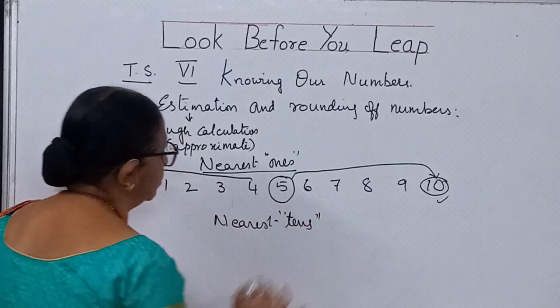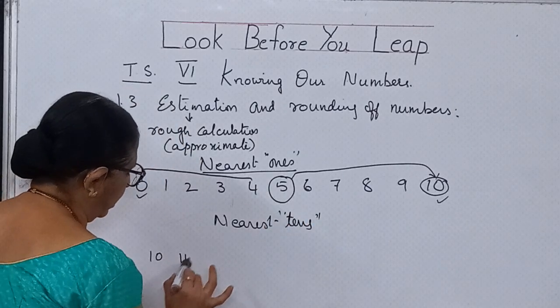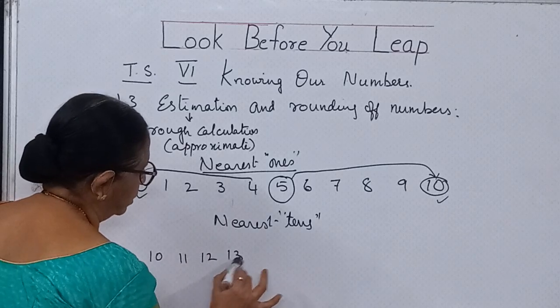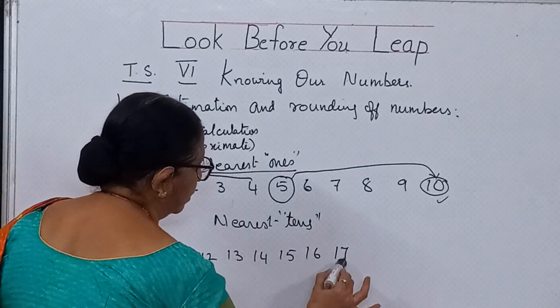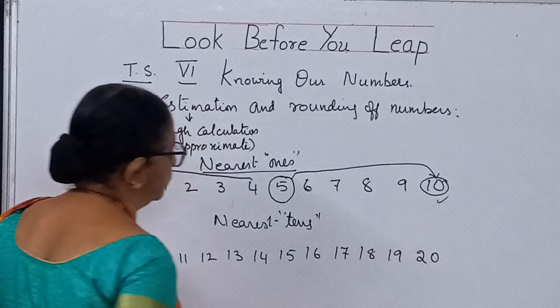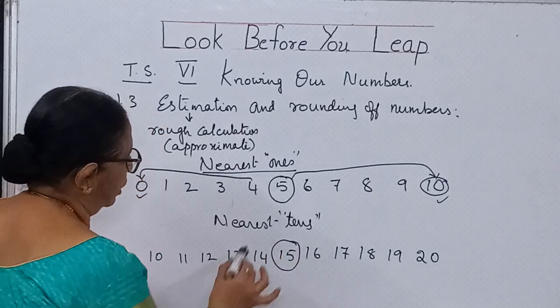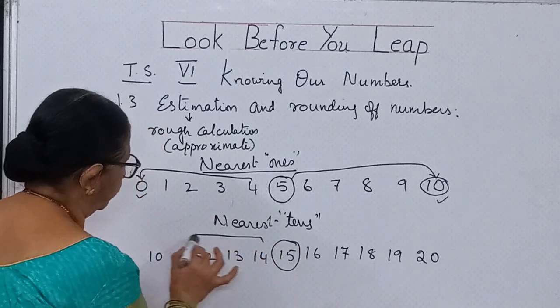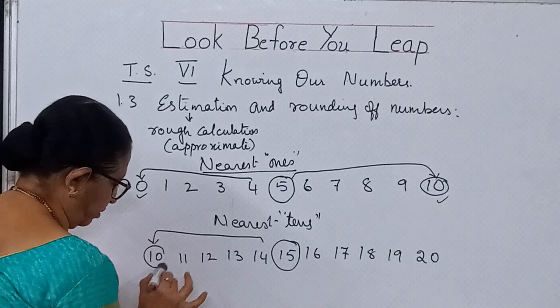Nearest tens means we should start taking the numbers 10, 11, 12, 13, 14, 15, 16, 17, 18, 19, 20. So in this, the center figure is 15. Any value right from 14 backwards should be taken as 10 only.